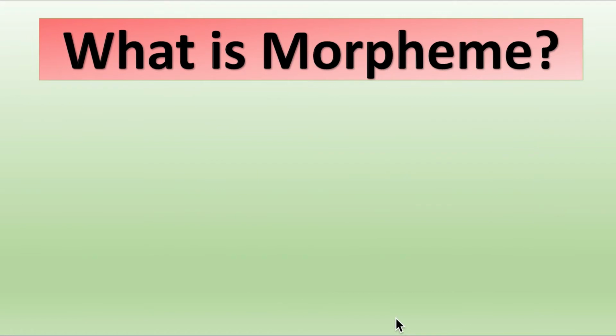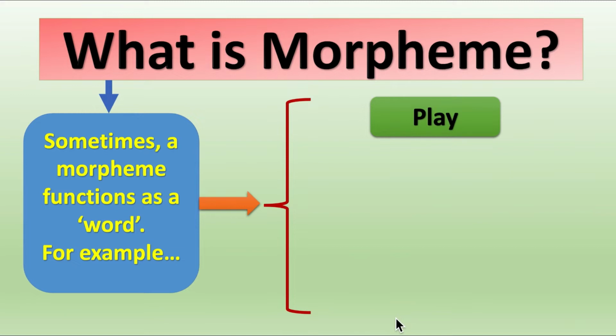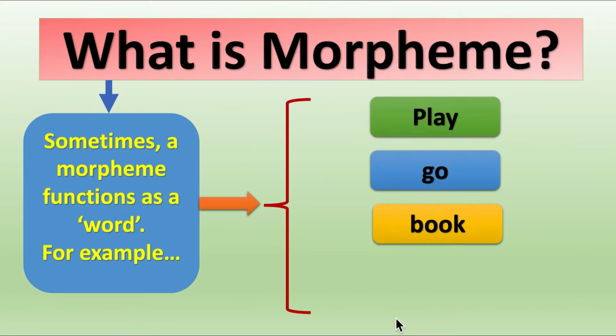Now we move on to the next. What is morpheme? We continue the discussion. Sometimes a morpheme functions as a word. For example, play, it's a morpheme, it functions as a word. Go, it's a morpheme, it functions as a word. Likewise, book, move, and so on.